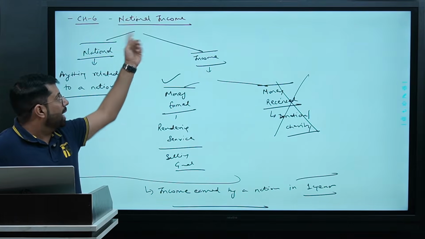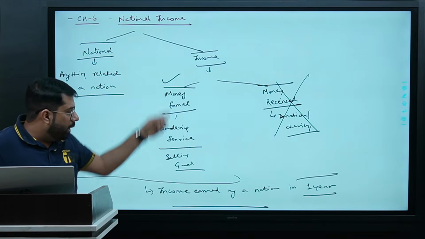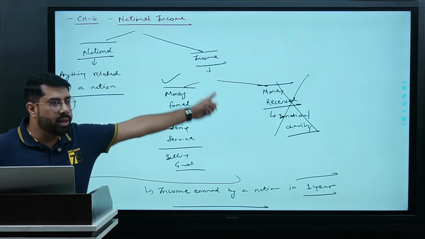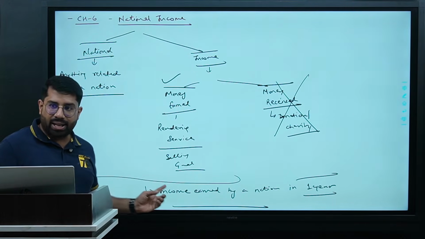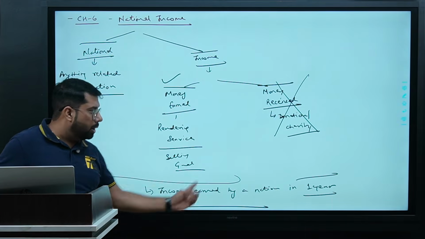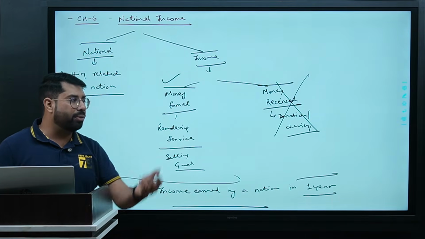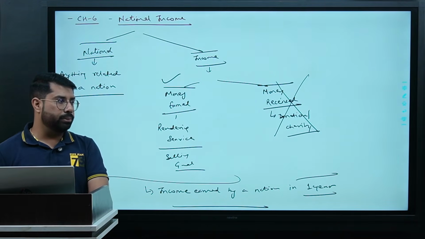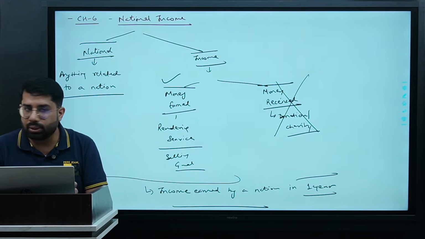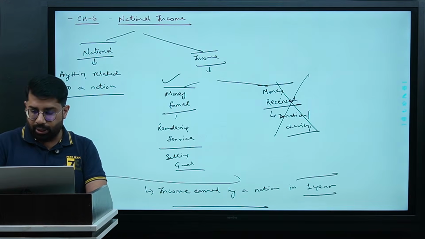This income is referring to factor income, but not transfer income. When I say national income is the income earned by a nation in 1 year, what type of income earned by a nation? Factor income, I am saying. Are you clear with this thing? Yes, of course.